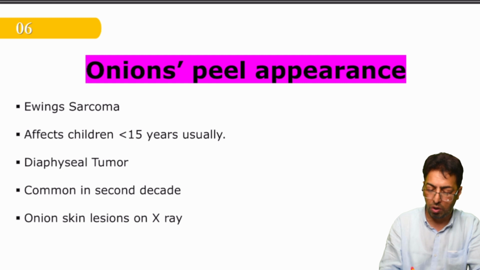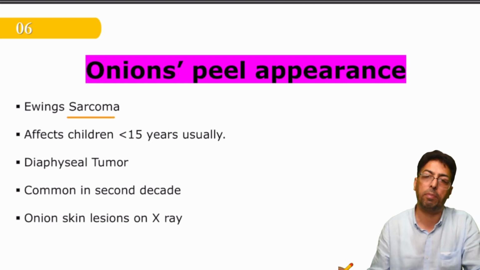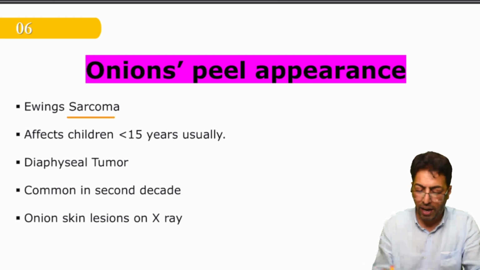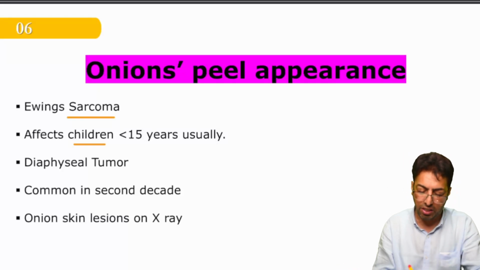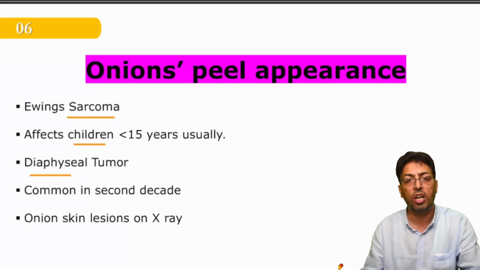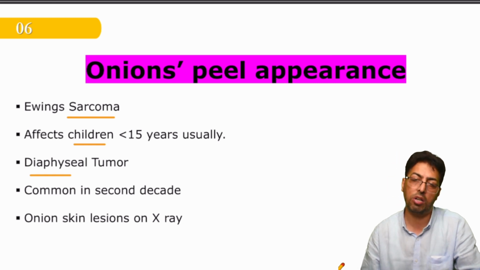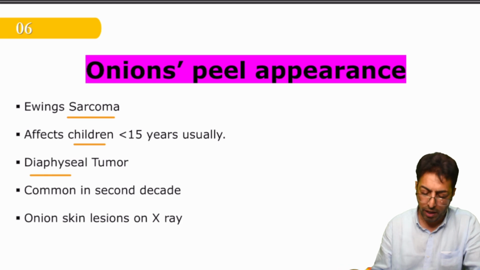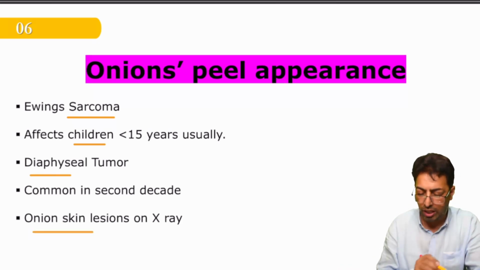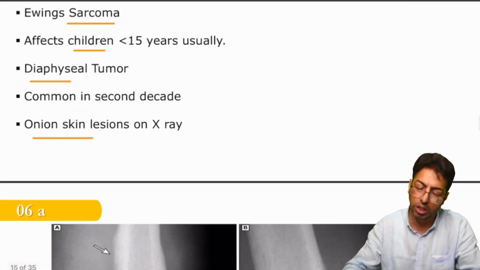First of all, Ewing sarcoma is a type of bone tumor, usually present in children less than 15 years of age, unfortunately. It is diaphyseal. You have to categorize tumors in orthopedics according to metaphysis, diaphysis or epiphysis. This is a diaphyseal tumor, and there are onion skin lesions on the X-ray. And what is this onion skin lesion on the X-ray?